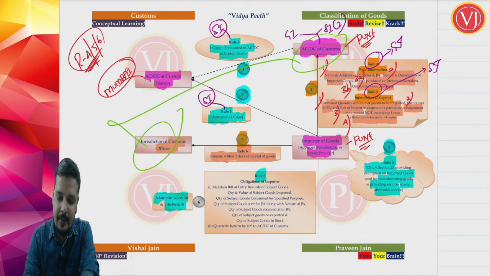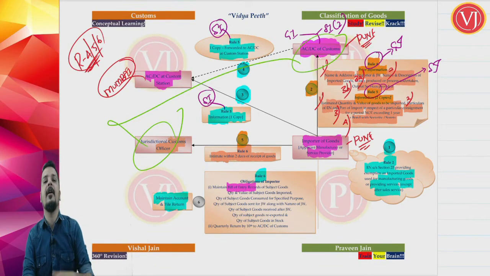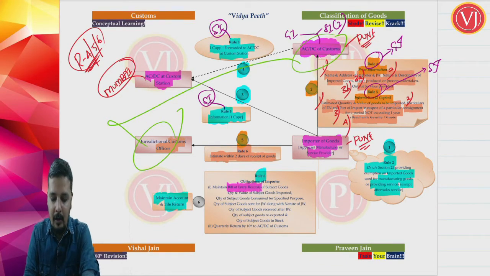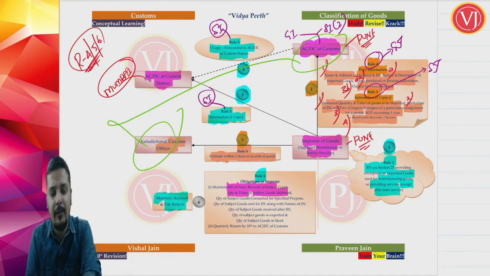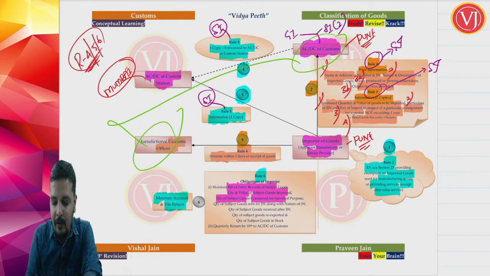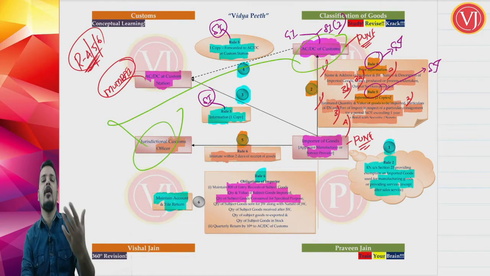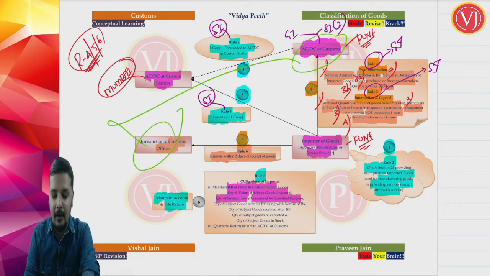I have to maintain bill of entry wise records, each import wise. For each import, I have to maintain records of subject goods. Subject goods means, in our example, fabric. What is the quantity and value of fabric imported? What is the quantity of subject goods consumed for specific purposes? That is, what is the quantity of fabric used for manufacturing military uniforms?